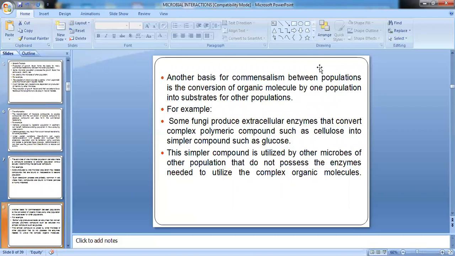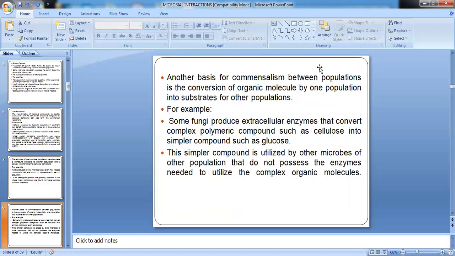Some fungi produce extracellular enzymes which convert complex polymeric substances such as cellulose into simpler compounds such as glucose. These compounds can be utilized by other microorganisms of other populations which do not possess enzymes which can break down polymeric substances. So over here, the fungus is the host. It will produce cellulases which will break down cellulose. The breakdown product of cellulose will be glucose. This glucose will be used by another population of microorganisms which is the commensal, which does not have the enzyme to break down cellulose.